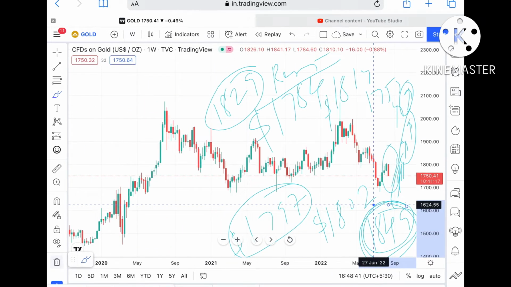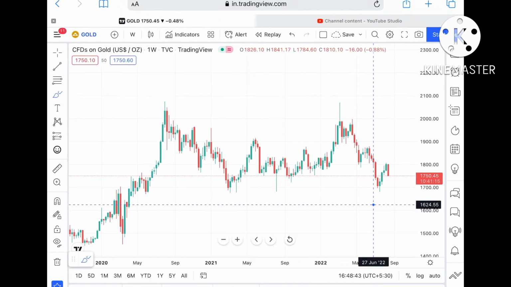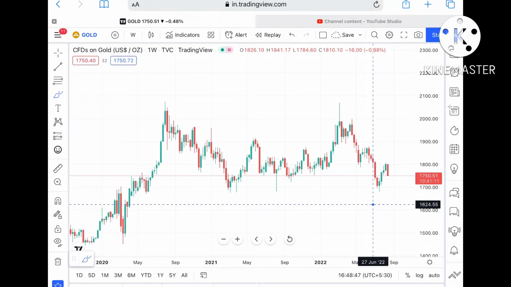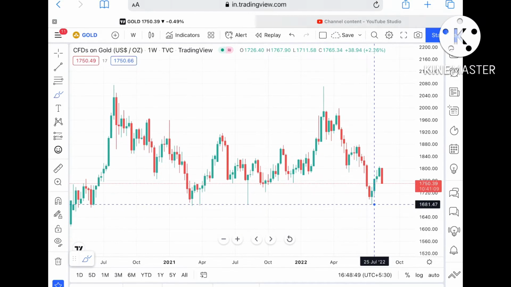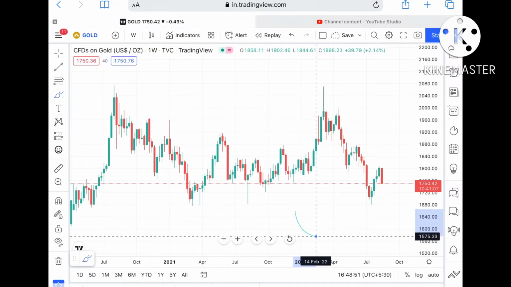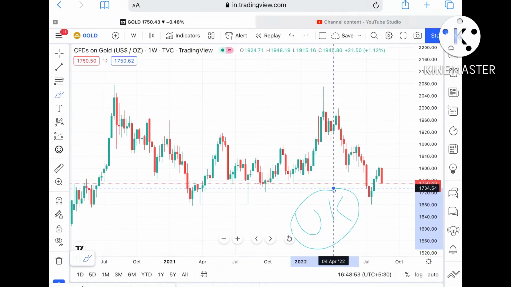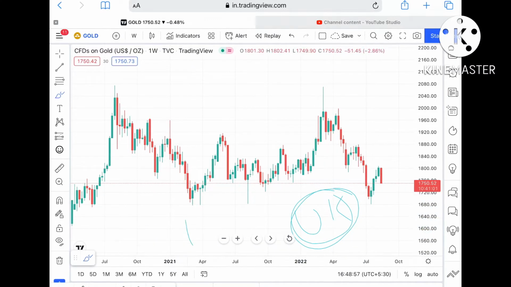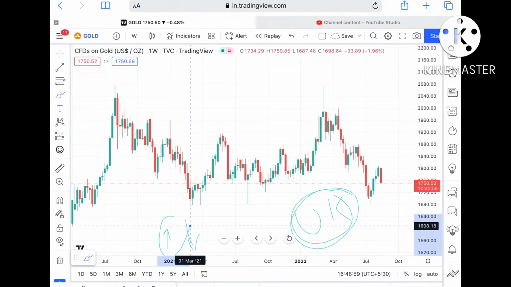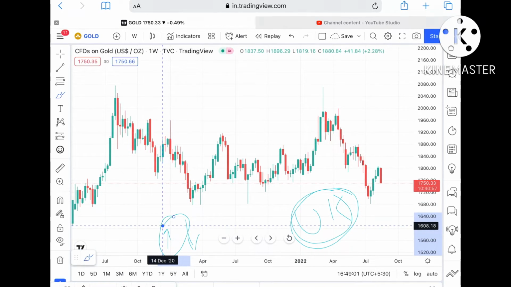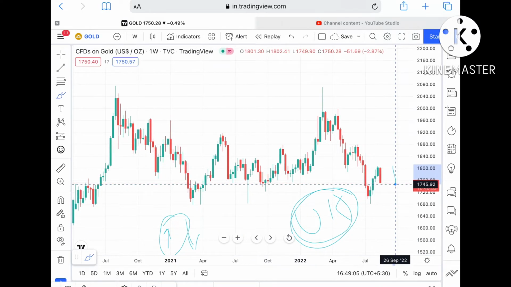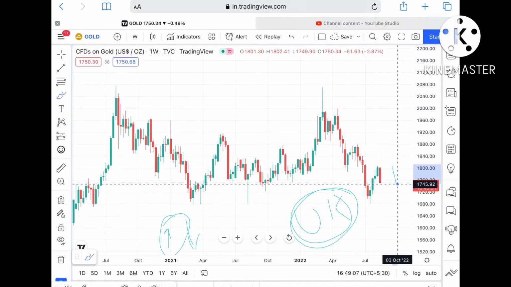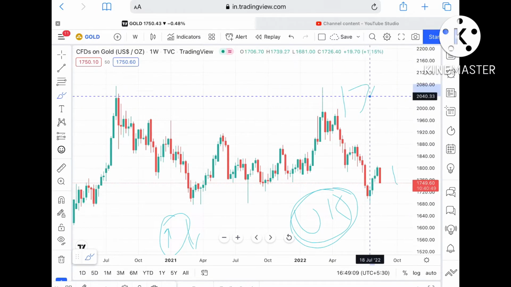Now suppose this particular level didn't sustain, which is the higher probability, and gold is trying to move downside, because as we have seen, the UK has gone into double digit inflation, and in other countries too the inflation has increased. If this particular level didn't sustain, we can see it come down again to a level of 1745.